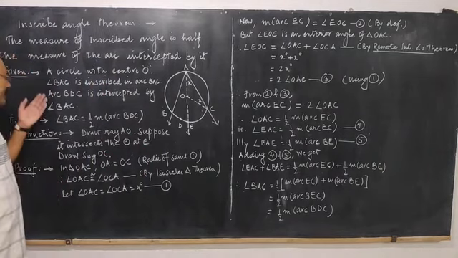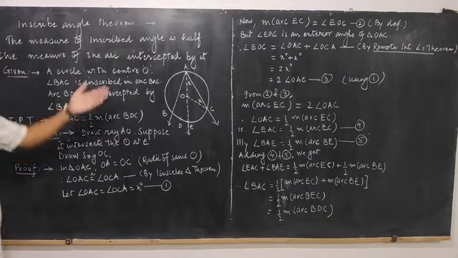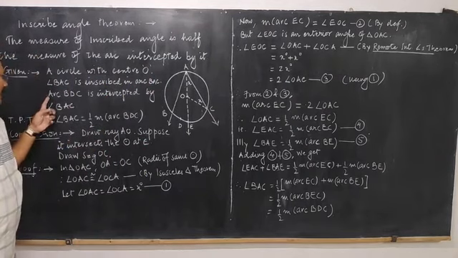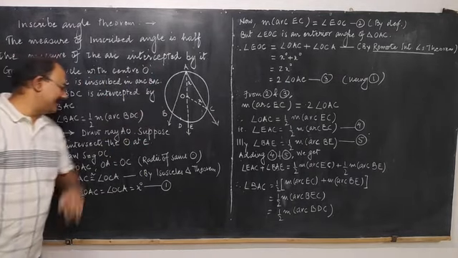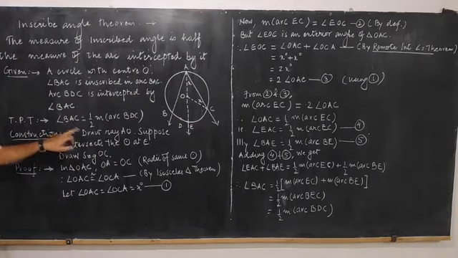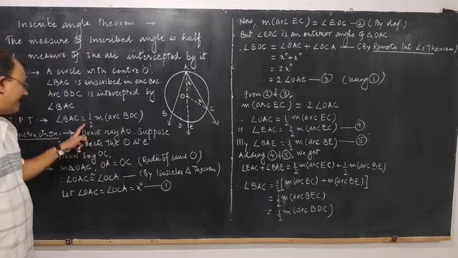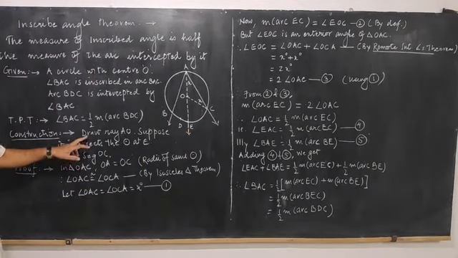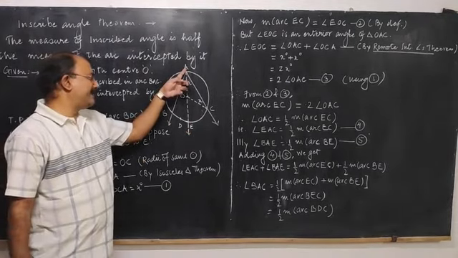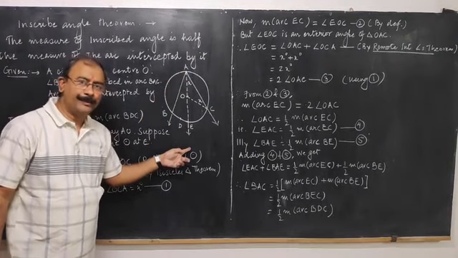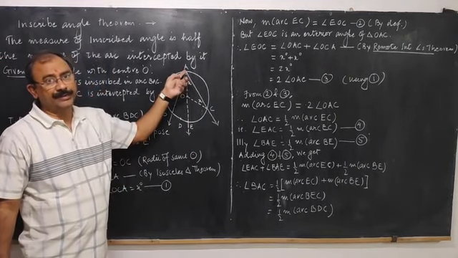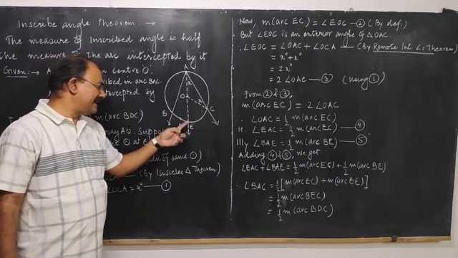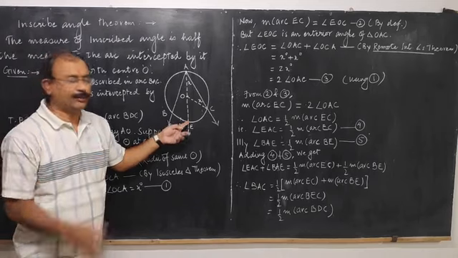For this we have written the given information: a circle with center O, angle BAC is inscribed, and arc BDC is intercepted by that angle. We want to prove that the measure of angle BAC is half the measure of arc BDC. For the construction, we have drawn a ray AO, a ray starting at the vertex of the angle and passing through the center of the circle. Suppose this ray intersects the circle at a point; we will name that point E.